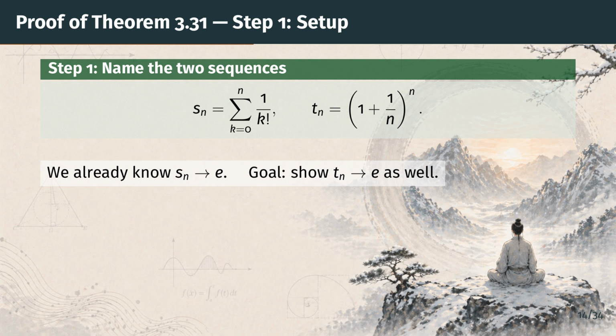The sequence t sub n is the one in the theorem, 1 plus 1 over n, raised to the power n. Our goal is to show that t sub n also converges to e. The link between them will come from expanding t sub n. Next, let's apply the binomial theorem.